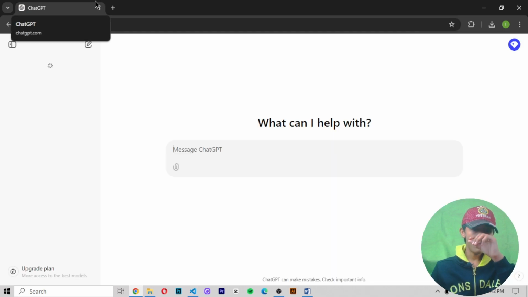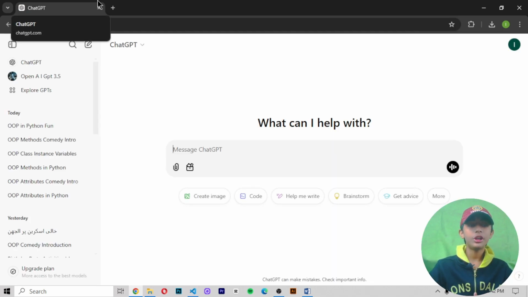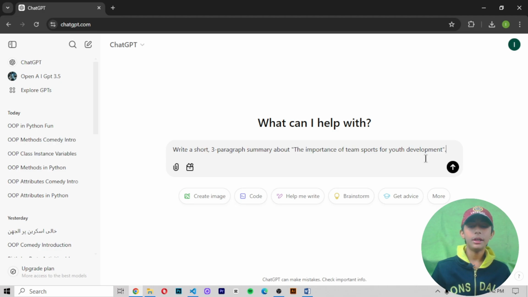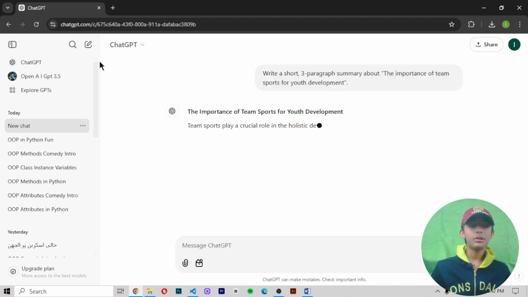Now I have already told you how to log in to ChatGPT and how to do all the things. So now I write my prompt. To write a prompt, you only paste the prompt here. Then press enter or press this arrow key. Okay, I am pressing enter. So now it starts to give me the output.